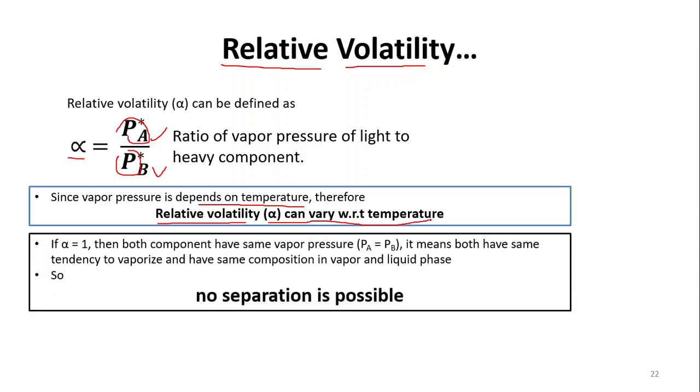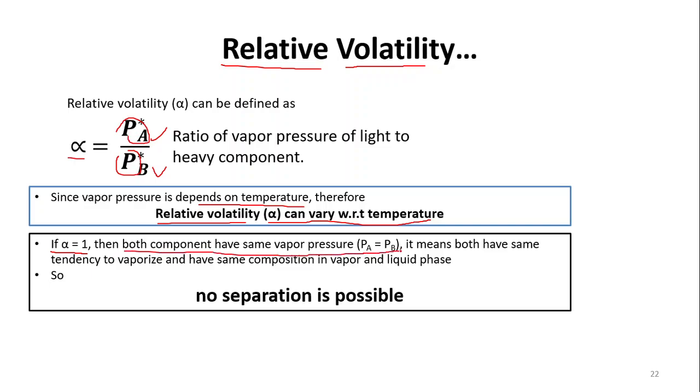The second important point related to relative volatility: suppose the alpha value becomes 1, what happens? If alpha is equal to 1, it means PA is equal to PB, both components have the same vapor pressure.